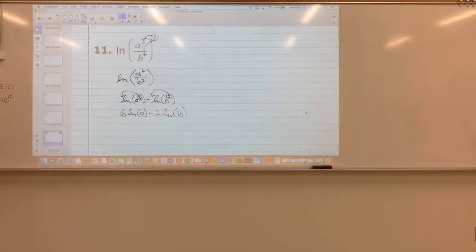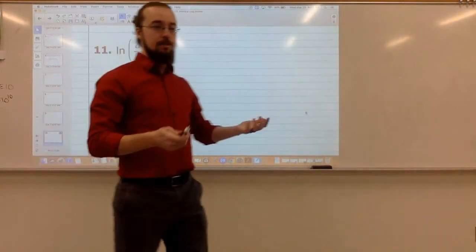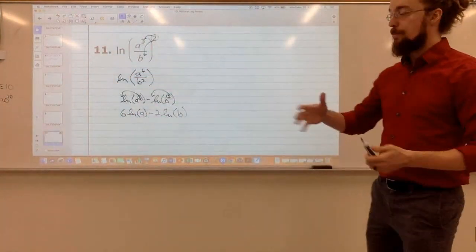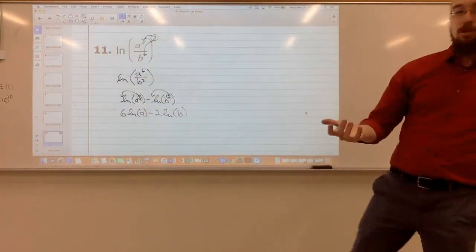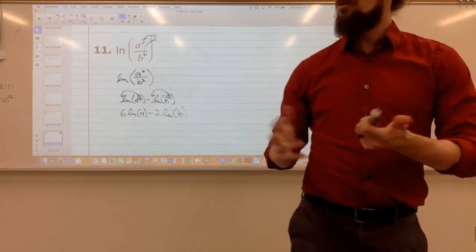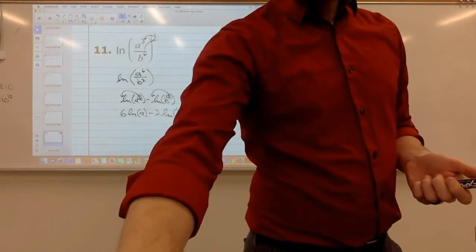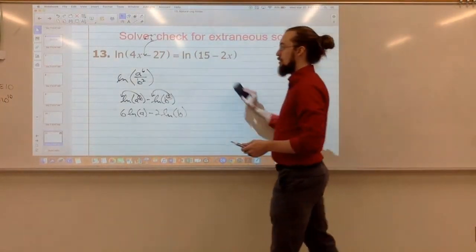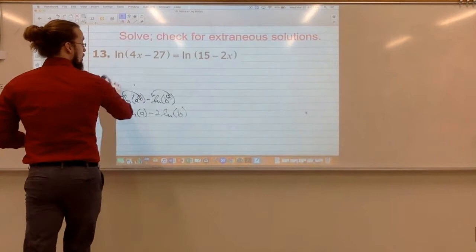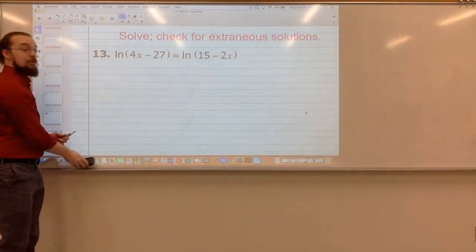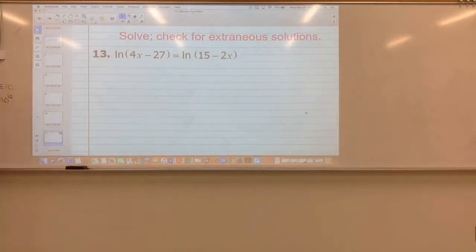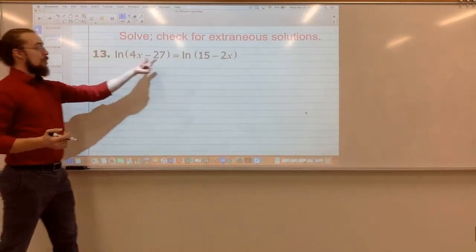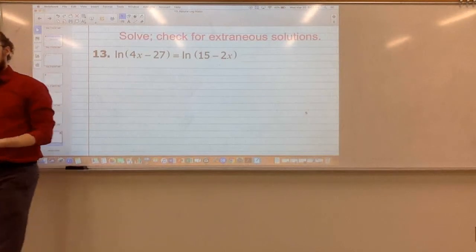Alright, so again, this is not new information. This is stuff we've already talked about. We're just applying it now to natural logs. Alright, so on the back then, let's solve some equations. Okay, and again, this isn't new. We've already solved logarithmic equations. We're just now throwing in natural logs instead of log base 7 or log base whatever.